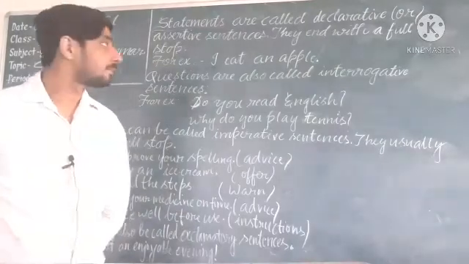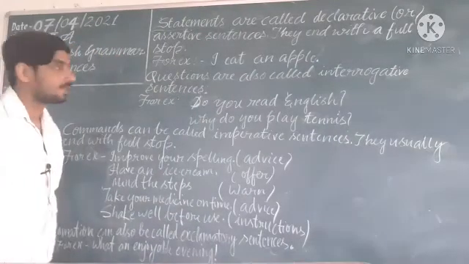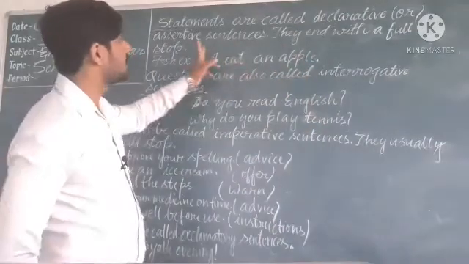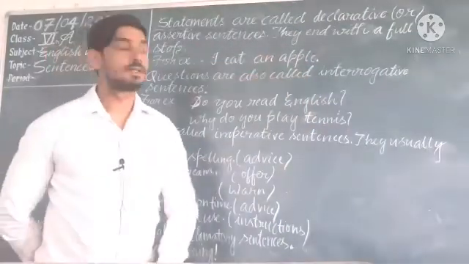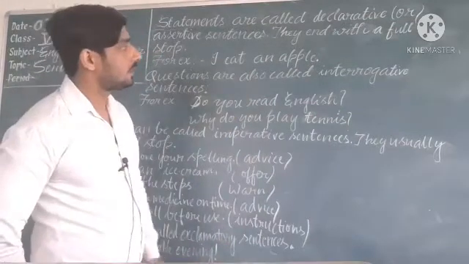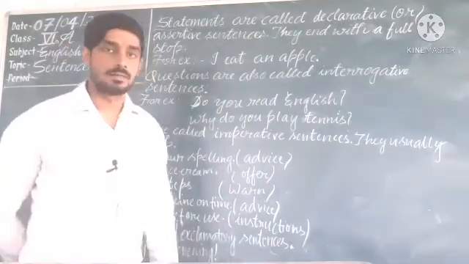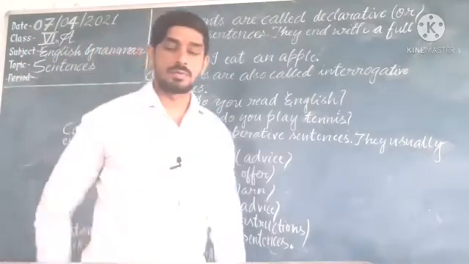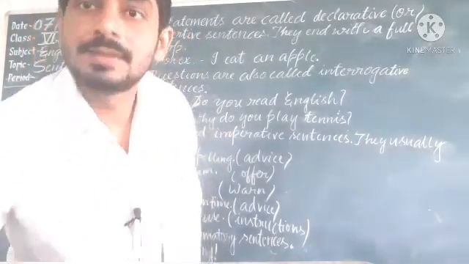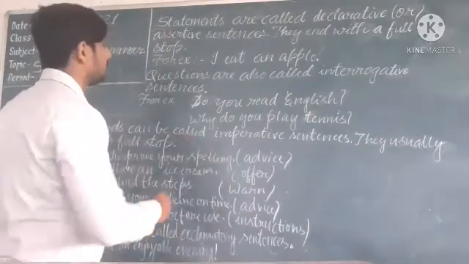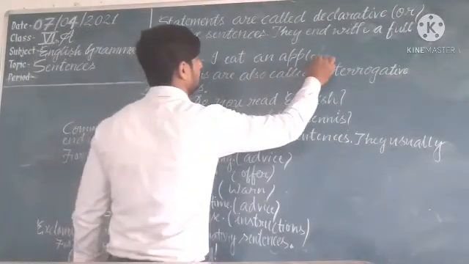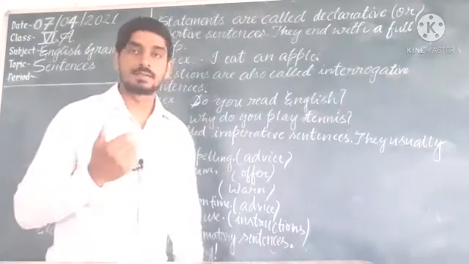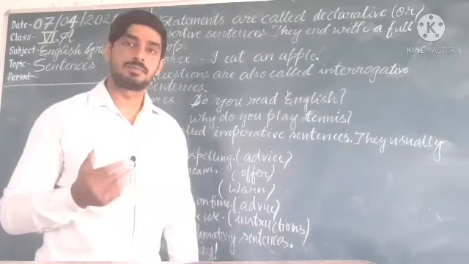Now see here, statements are called declarative or assertive sentences. So you can say that statements will be known as declarative or assertive sentences. They end with a full stop. You have to know that they end with a full stop. So look at the example, I eat an apple. It is a statement that says something about someone or something.